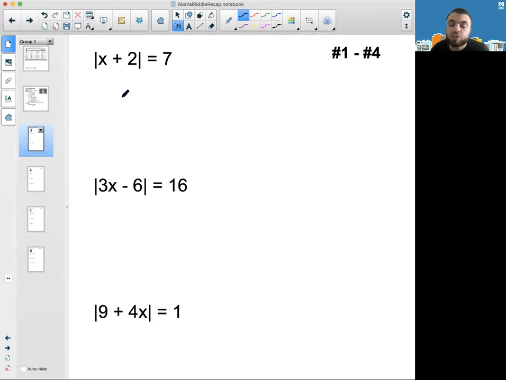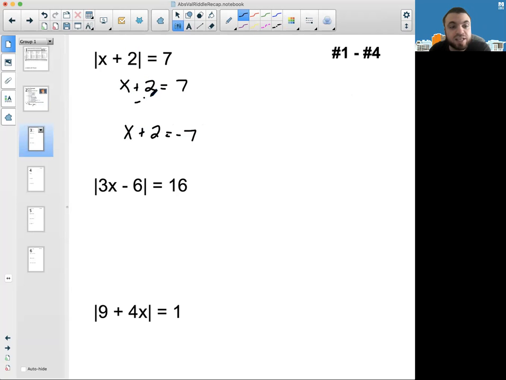So here we have the bars alone. So I'm going to ask myself, what number has an absolute value of 7? One number that has an absolute value of 7 is positive 7. So if x plus 2 is equal to positive 7, then this will work because I'll have the absolute value of 7 equals 7. And then if x plus 2 equals negative 7, if I can make the stuff inside the bars equal negative 7, when I take its absolute value, I'll also get 7. So that has to indicate another solution.